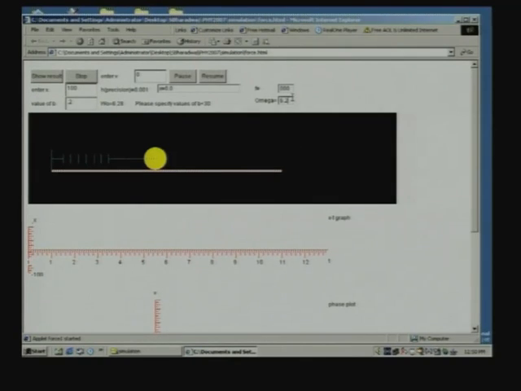So, I think we will stop it here and let us see what happens if I increase the frequency beyond the resonant value. So, I will make it 10. Here we have crossed resonance, and we are driving the oscillator at a force whose frequency is considerably larger than the resonant frequency. So, you have these transient oscillations at the natural frequency.